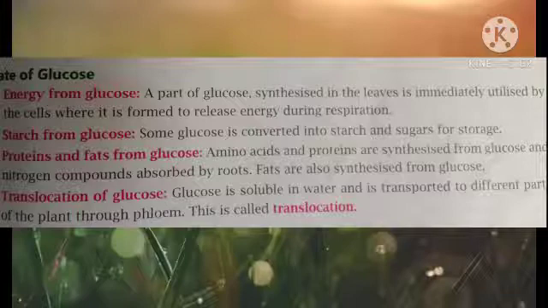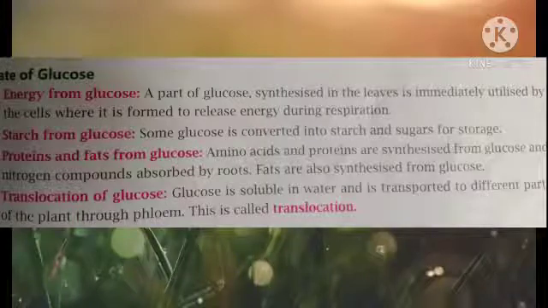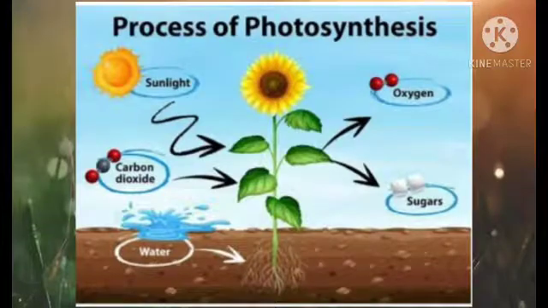Glucose is moved from one part of the plant to another by dissolving in water and being carried by phloem, a conducting tissue in plants. It's called translocation. So the oxygen gas which has been produced has already been released by the plant into the air. Next we have experiments through which we will check whether the factors which we talked about earlier are actually important.